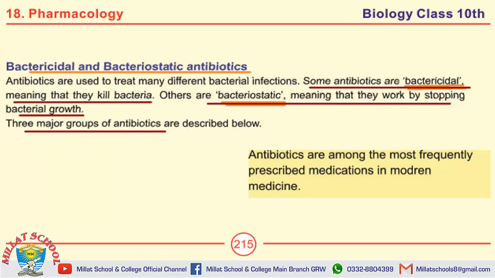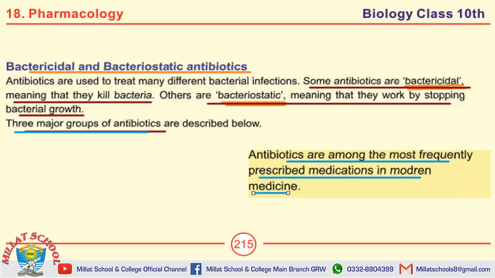If we discuss the MCQs, the first MCQ is taken from the difference between bactericidal and bacteriostatic, and another MCQ is: there are 3 major groups of antibiotics. Antibiotics are among the most frequently prescribed medication in modern medicine.